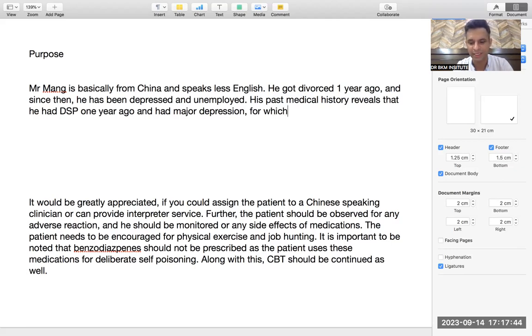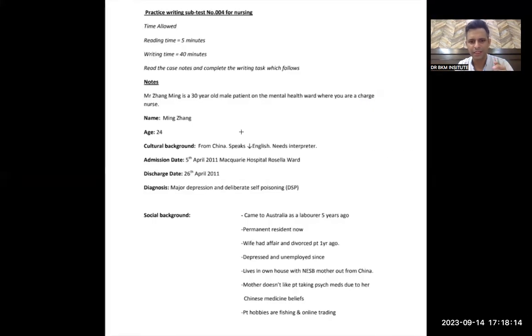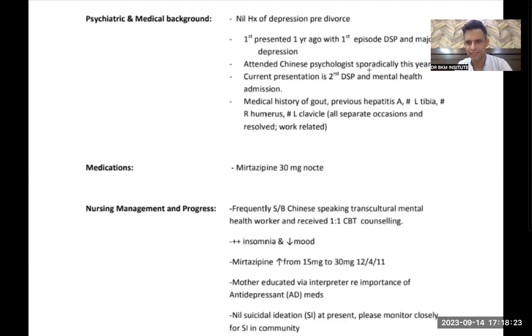I have used many connectors, but this is one of the best connectors I'm telling you, for which he was attending Chinese speaking clinician sporadically. Sporadically, I don't know if you mention this word, it does not make a difference. If you do not mention this word, still it does not make a difference. So the main words I have written, his past medical history reveals that he had deliberate self-poisoning 1 year ago and had major depression. I'm not changing this line. I'm keeping this line.